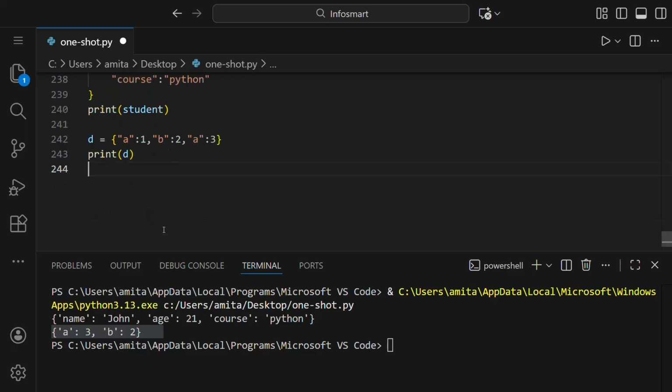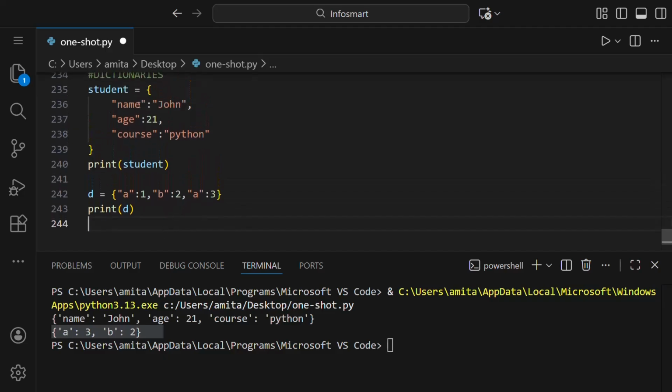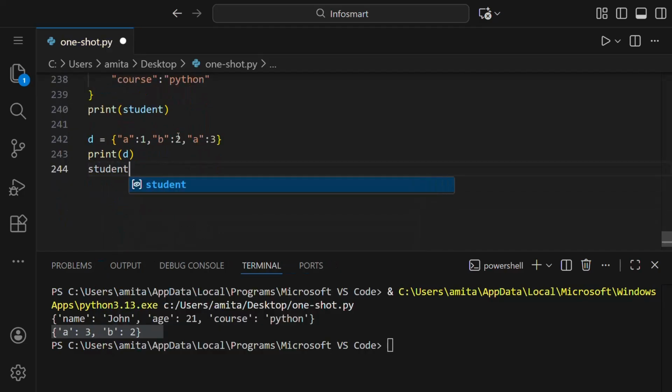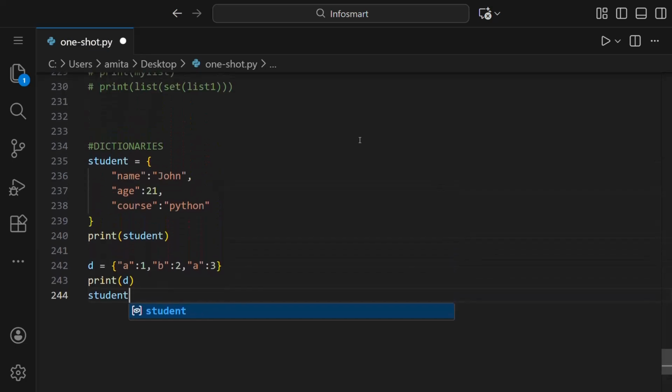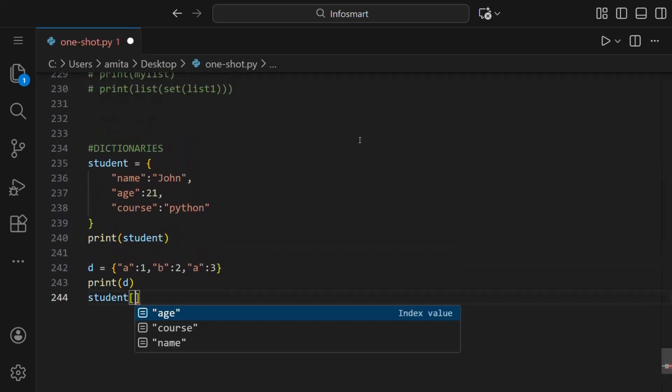Like if we want to change the age of this student John. So first we'll write the name of the dictionary, which is student, and then in square brackets we'll give which key. So you can see here age, course, and name. It's asking what to change, so we can write age and then equal to 19.